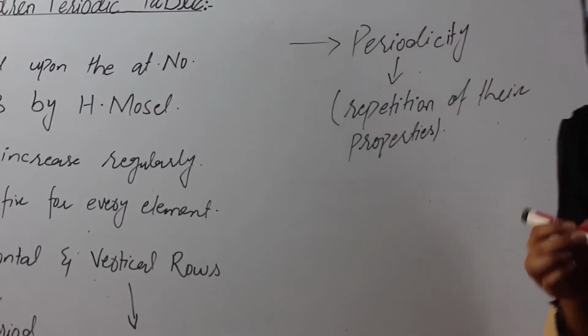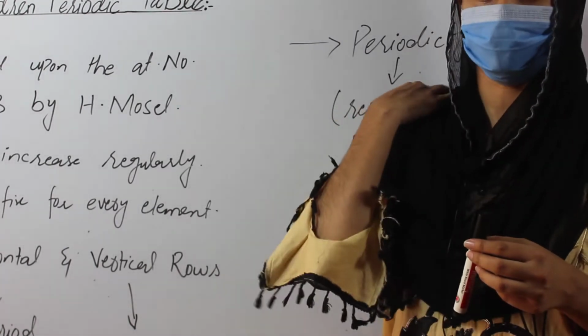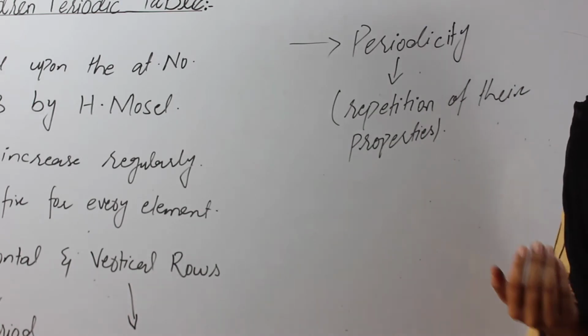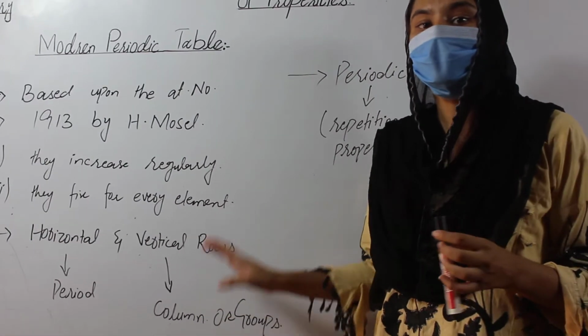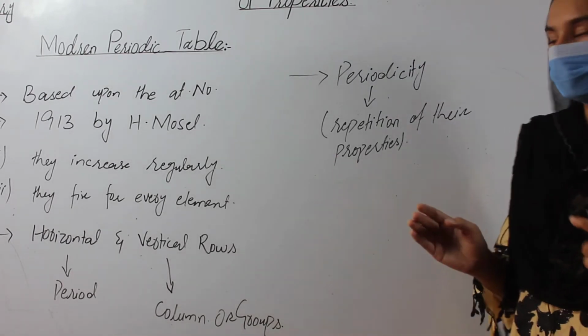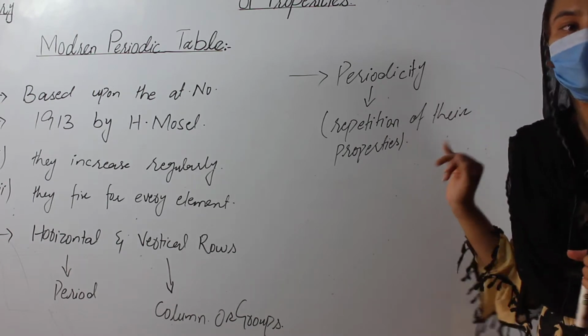When elements are arranged on the basis of the atomic number in the modern periodic table, by increasing atomic number, the elements arranged in horizontal rows and vertical columns show periodicity, that is, repetition of properties.